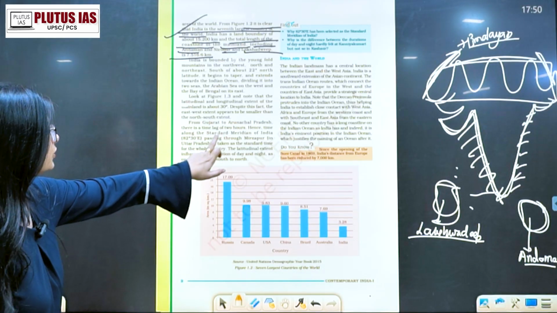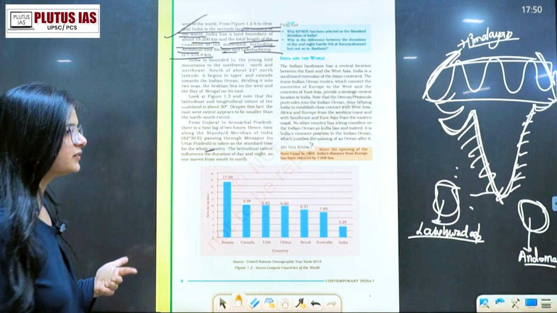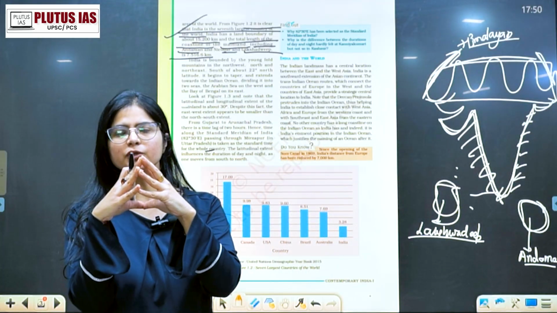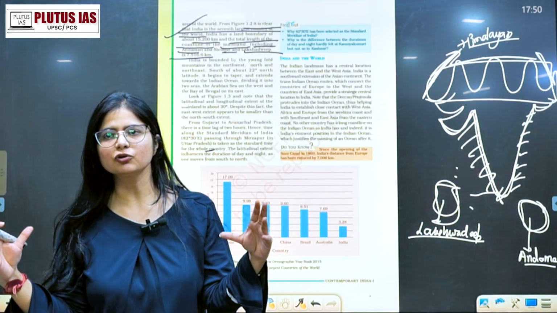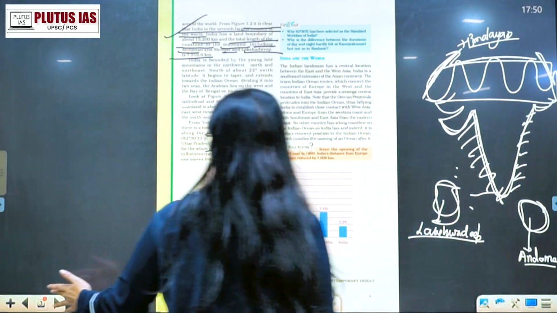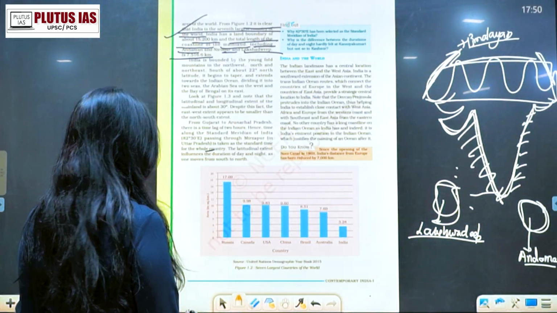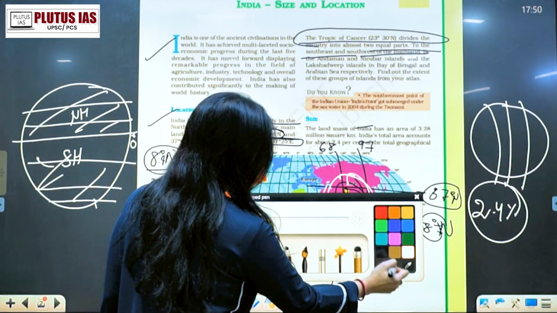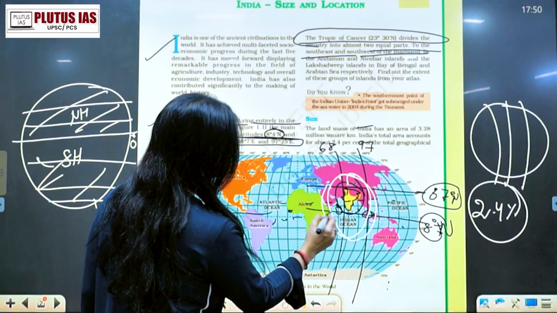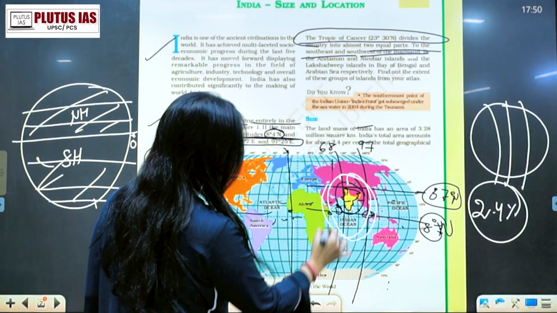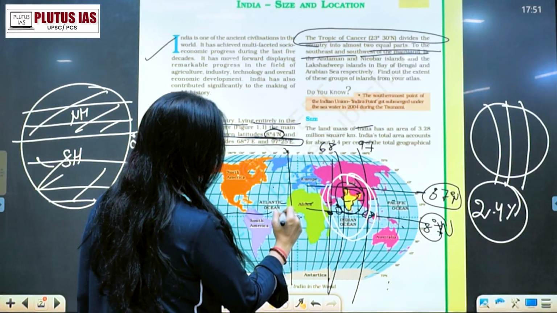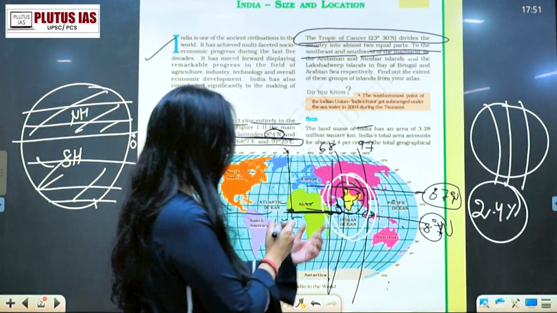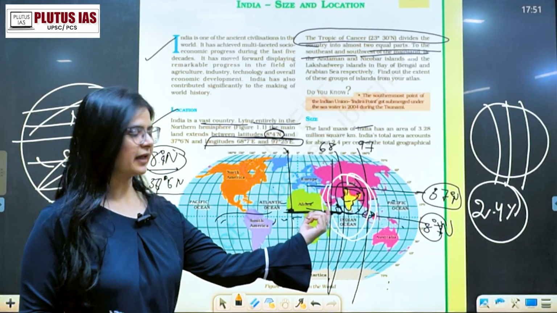Okay, from Gujarat to Arunachal there is a time lag of 2 hours. Now if we consider that, how can it happen? Because जब आपका longitudinal extent, इसको मैं longitudinal extent क्यों बोल रही हूँ? If you see, अगर कोई भी दो areas को हमें match करना है, for example this one, if I'm taking these two areas, suppose this and this, right? If I'm telling about the time lag, so obviously this area and this area will have the difference, जबकि वो एक ही latitude पे है, latitude इनका same है,